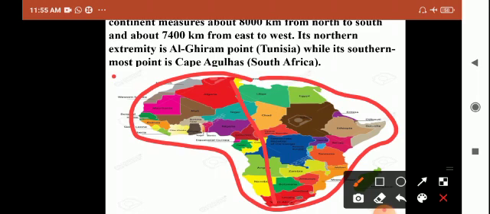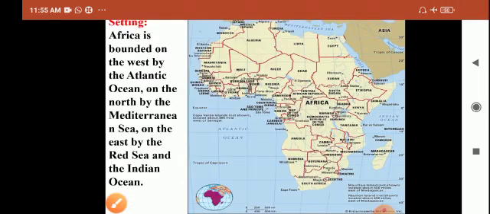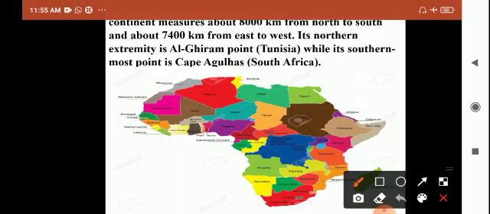From the eastern peak to the western peak, one needs to travel 7,400 kilometers. This is the measure of Africa. And the northern peak of Africa is Al Giram Point. Where is Al Giram Point? Al Giram Point is in Tunisia.